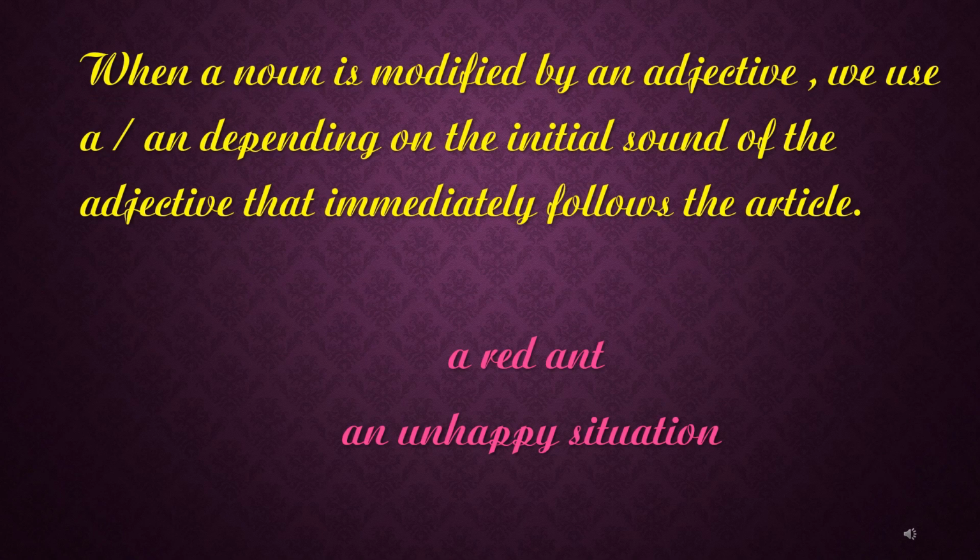When a noun is modified by an adjective, we use a or an depending on the initial sound of the adjective that immediately follows the article. Example: a red ant, an unhappy situation.